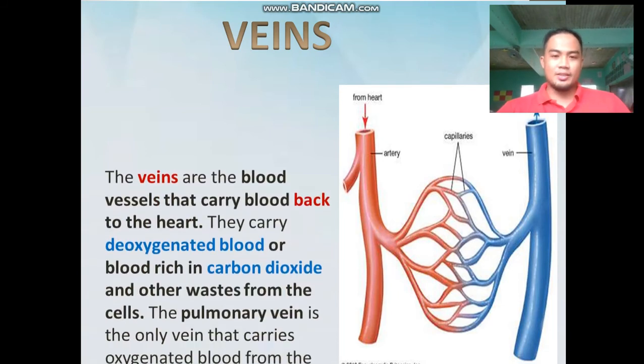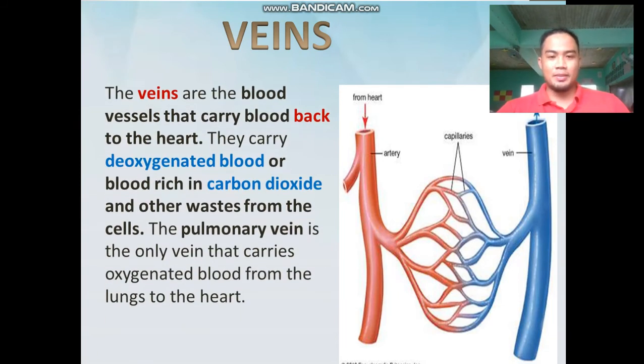So veins, what are veins? The veins are the blood vessels that carry blood back to the heart. So ano ganing arteries? Away from the heart. Okay? Pero may oxygen na to yang away from the heart. Ang veins naman niya, back to the heart sang deoxygenated blood or blood rich in carbon dioxide. Wala na ya sang oxygen. Puros na ya carbon dioxide in other ways from the cells. So the pulmonary vein is the only vein that carries oxygenated blood from the lungs to the heart.